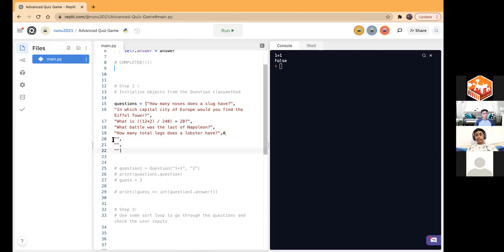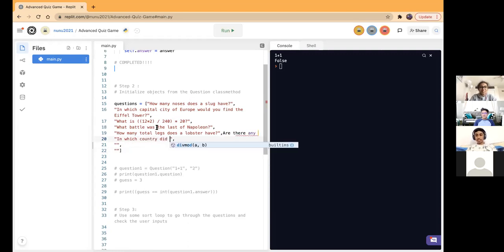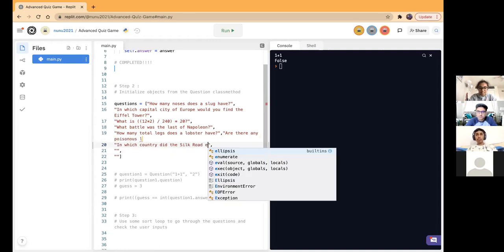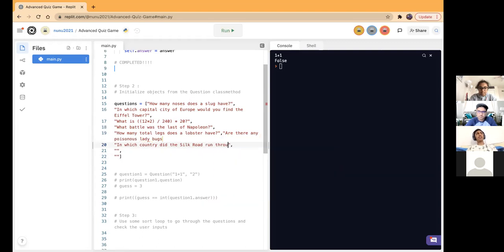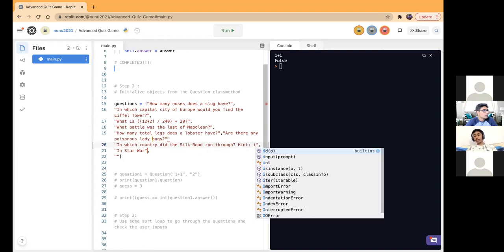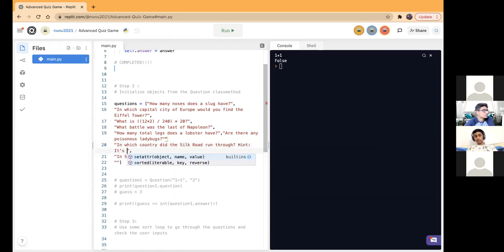Okay, so in which present day country did the Silk Road mainly exist within? Are you studying world history? Yeah, I got this question in geography and I got it right. It's Uzbekistan. Actually, it was which country did the Silk Road run through and has its major economy in salt mining. It was China to England, and then Rome. It's Tibet.